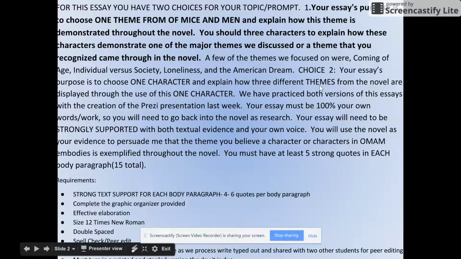So again, just to remind you, this is your product descriptor. I'm not going to read all this to you. I'm just going to go through one thing. Your main topic is that your essay's purpose is to choose one theme from Of Mice and Men and explain how that theme is demonstrated throughout this novel. You need to pick three characters and explain how these characters demonstrate one of the major themes we discussed, or a theme that you recognize that came through in the novel. You need to have 15 examples of text evidence. You have to have a very effective thesis. You need to have elaboration and support. And we'll work through all of that.